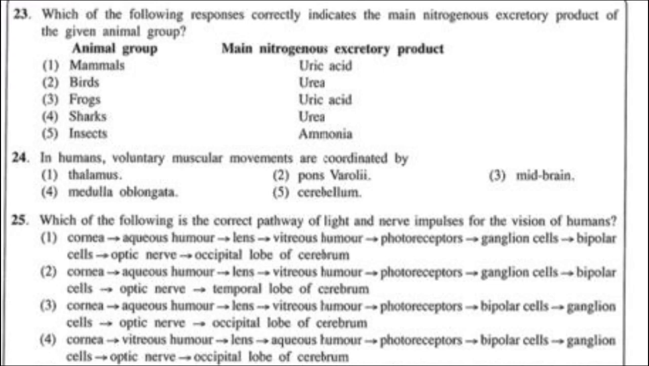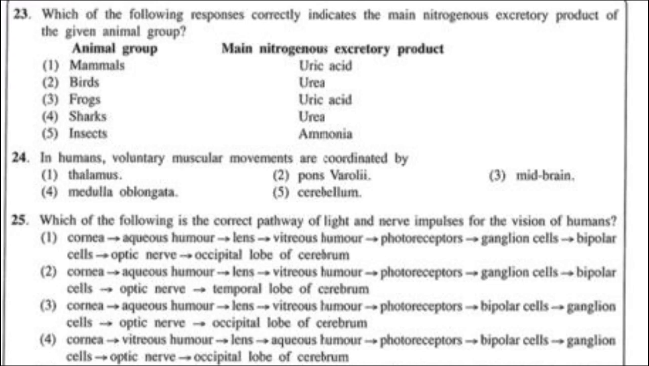Second one, birds. Again it is wrong. Birds excrete uric acid. Then frog. So frog is an adult amphibian. Adult amphibians secrete urea, not uric acid. Then sharks secrete urea. So that is correct. Answer is answer number 4.